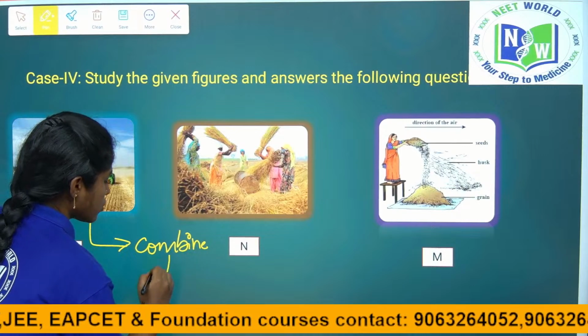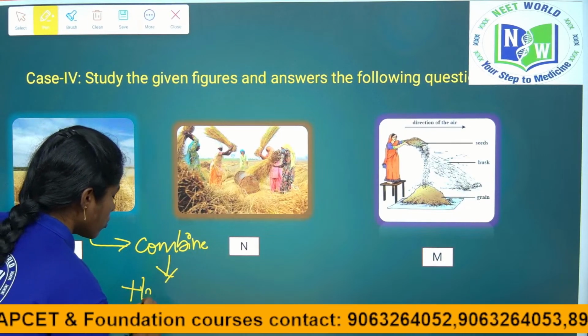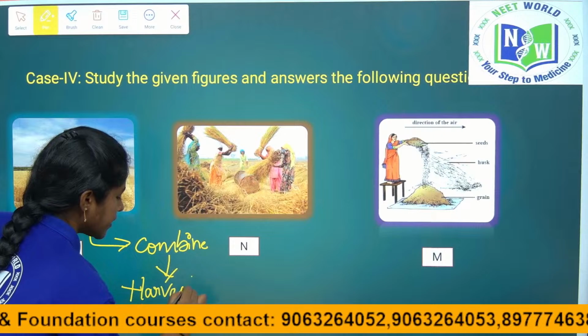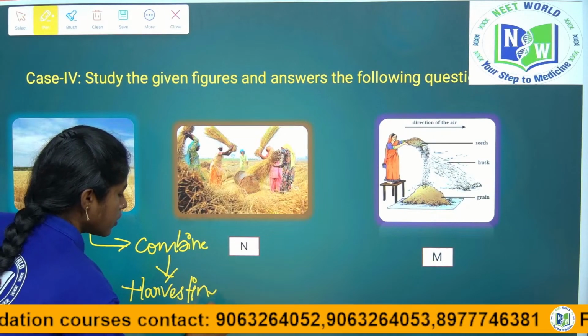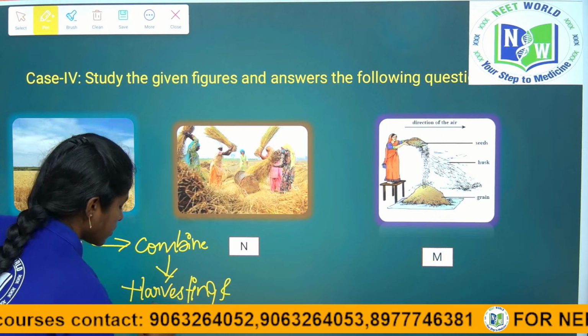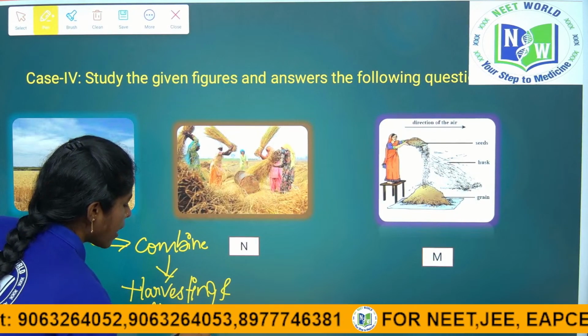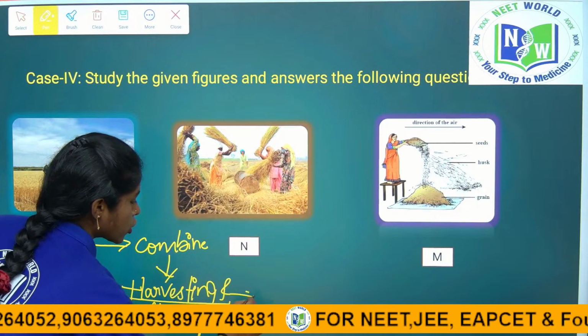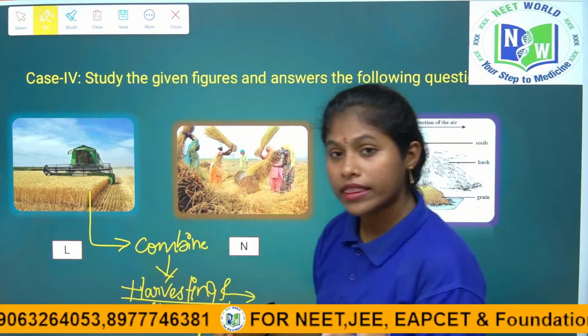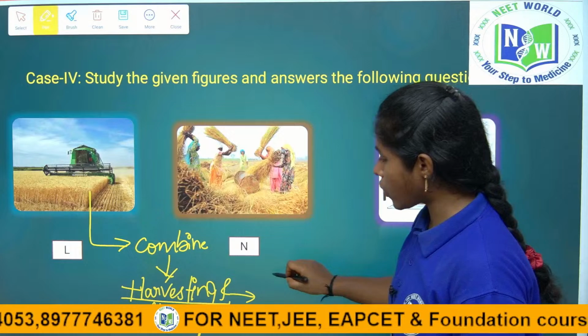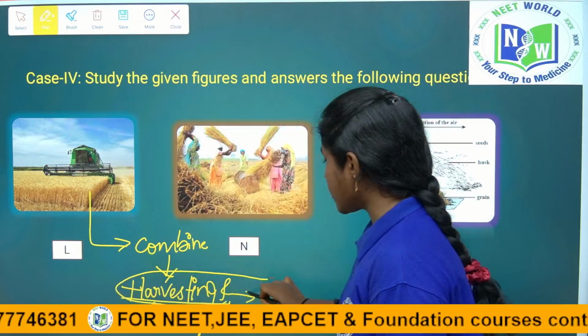it does the process of both harvesting and threshing. What is meant by harvesting? When the crop is matured or when the crop is ready to gather, that process we call as harvesting, right? Next, threshing.